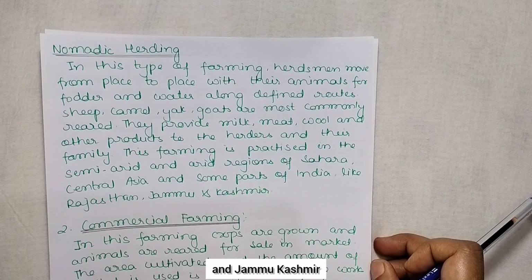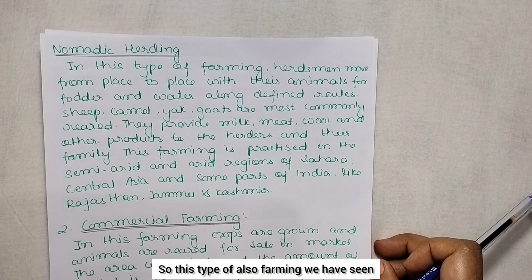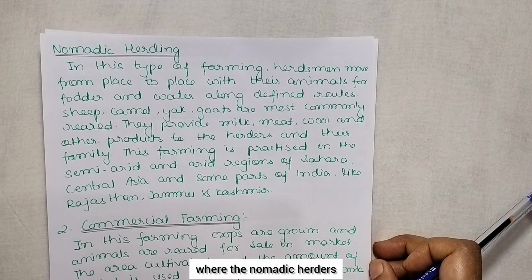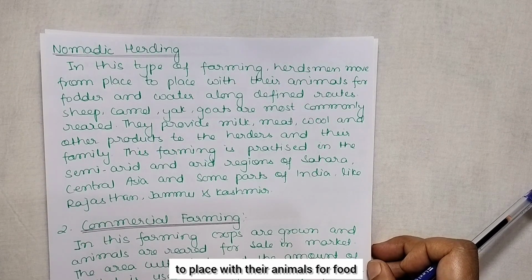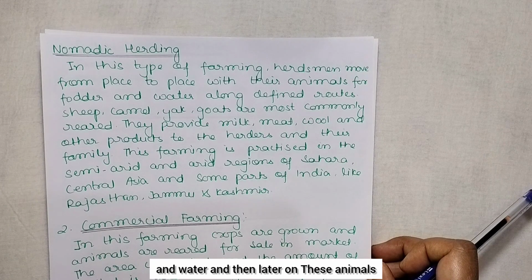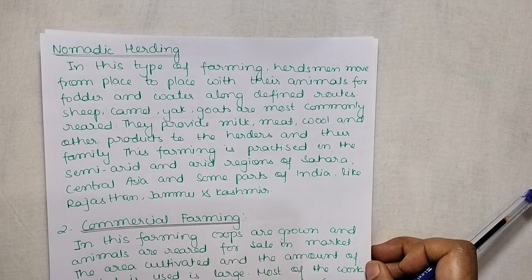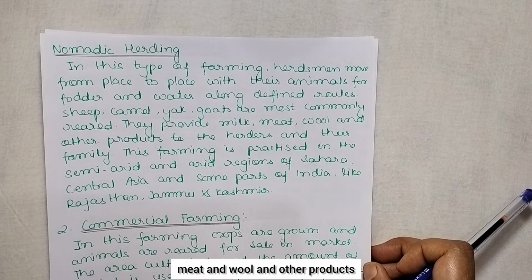So in this type of farming we have seen that the nomadic herders just roam from place to place with their animals for fodder and water, and then later on these animals provide them milk, meat, wool and other products.